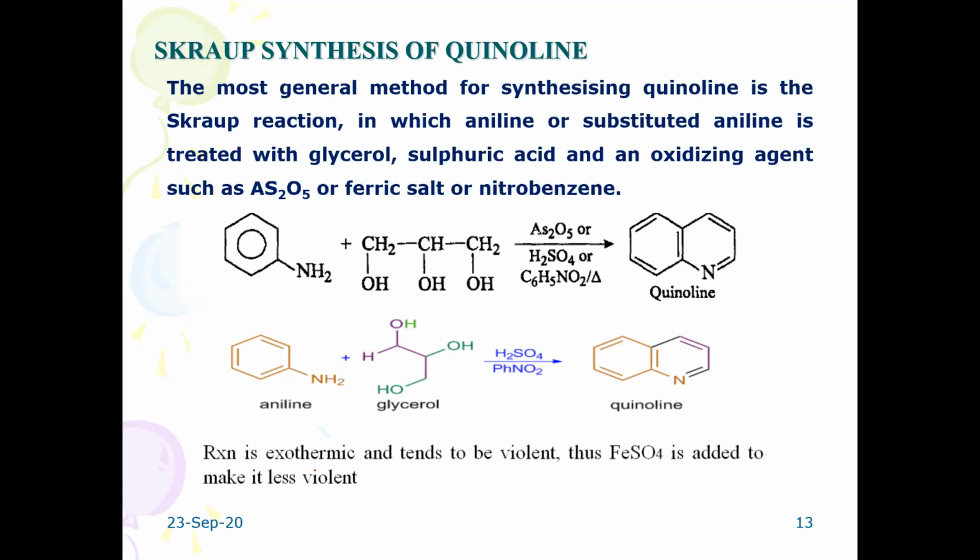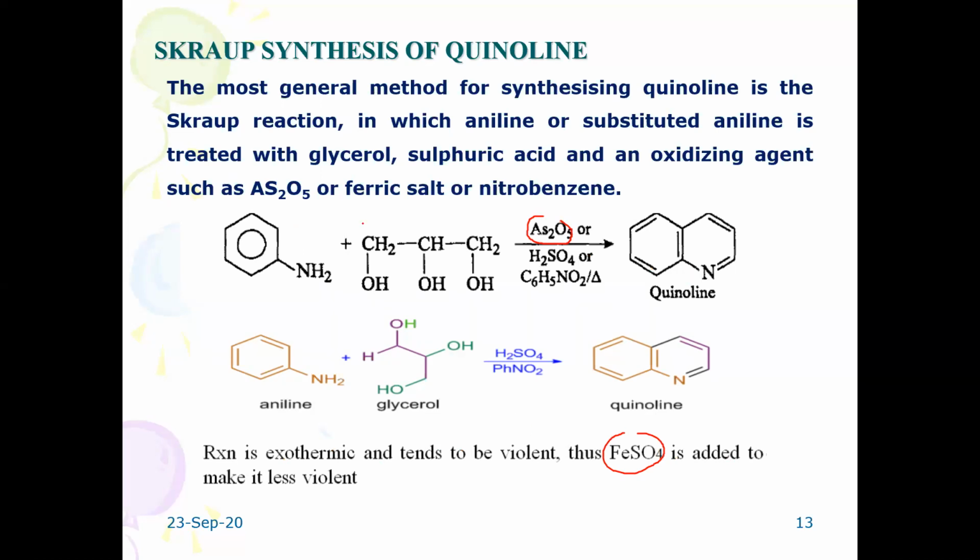In addition, this particular reaction is very exothermic and tends to be violent. The main use of arsenic oxide and ferrous sulfate is that they are added to prevent the vigorous reaction or violence of the reaction. It means it is added to make it less violent.